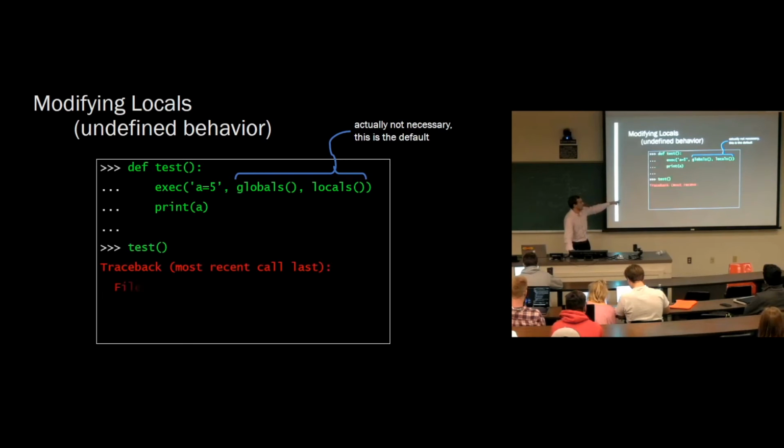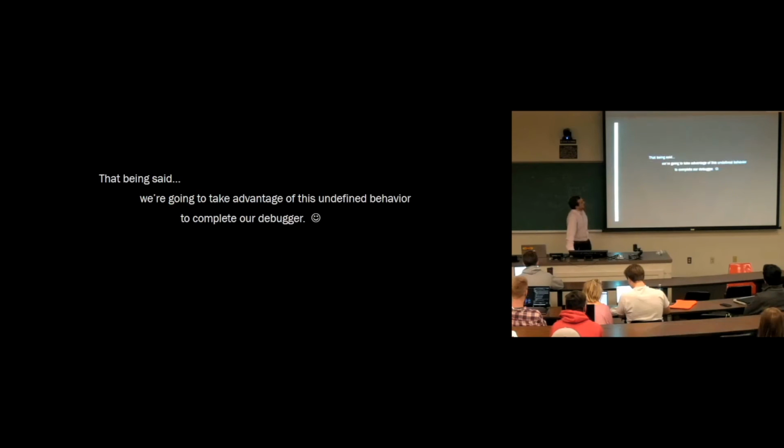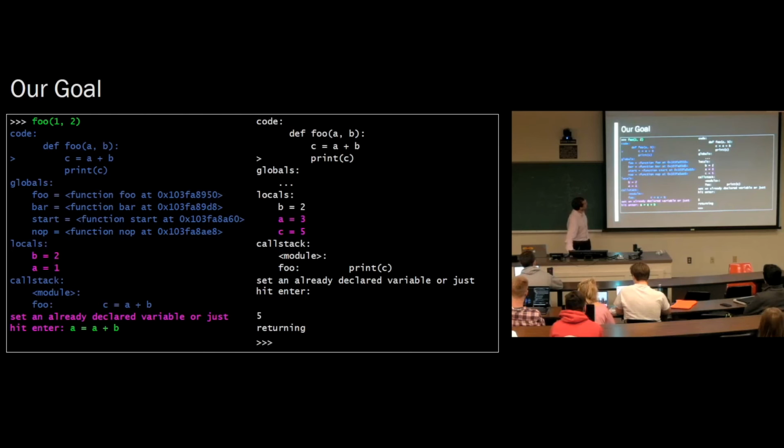Well, it doesn't. So modifying locals this way is unsupported behavior. Sometimes it works, sometimes it doesn't. That being said, we're going to do it anyway, because you can sometimes find situations where it does work, and when it works, you can do some cool stuff. So remember, we're trying to set a local variable here by executing this plain text string that I've inputted.